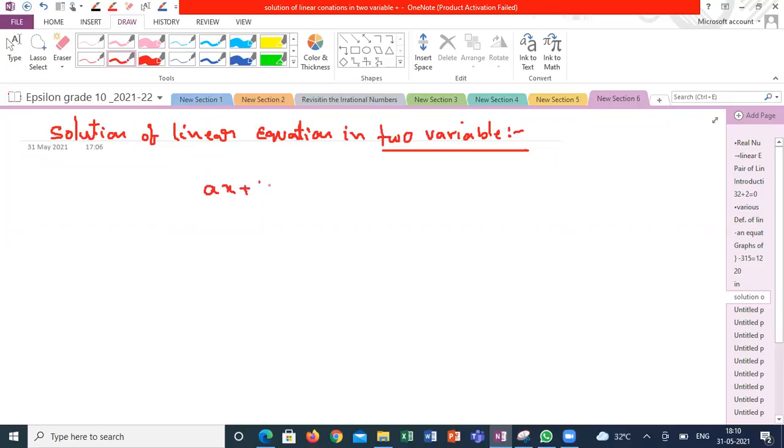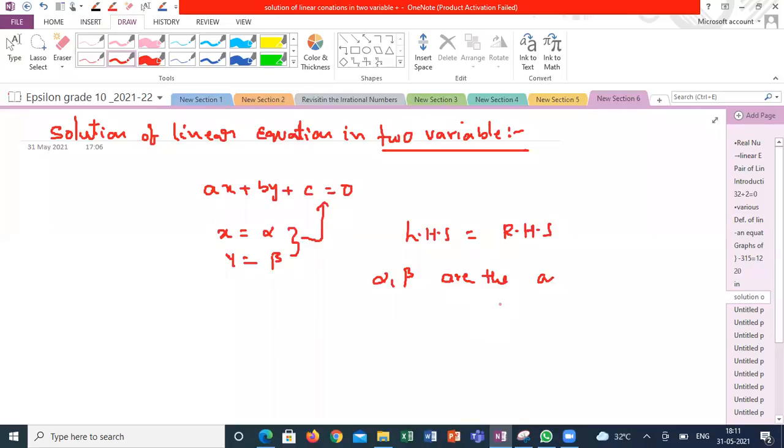Suppose I put x is equal to alpha, y is equal to beta. If I substitute these two values here, my LHS becomes RHS. Then I can say alpha comma beta is one set of solution for the given equation.